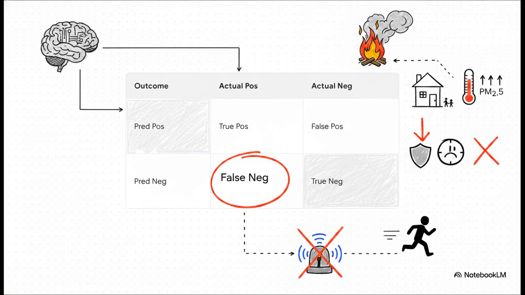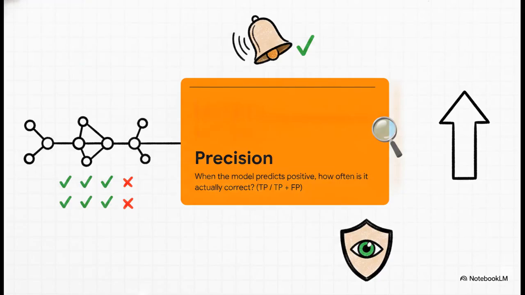Because of that, emergency responders fail to issue warnings, and you are literally putting lives in danger. In a lot of real-world applications, minimizing that false negative is far, far more important than just bumping up some overall accuracy score. This grid is great because it allows us to extract some really vital metrics.